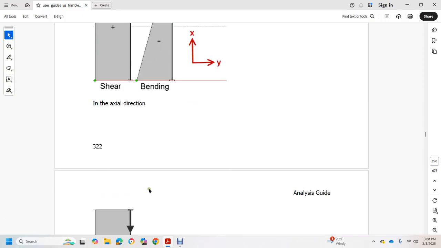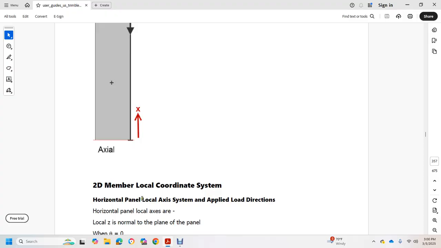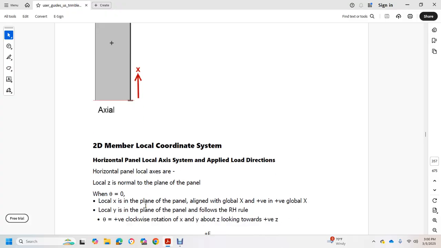Shear and bending axial direction. Axes are shown in the 2D member local coordinate system for a horizontal plane panel, with the applied load direction. Local z is normal to the plane of the panel. Local x is in the plane of the panel, in line with global x and the positive vector. Local y is in the plane of the panel, horizontal, following the right-hand rule, where a positive rotation is clockwise.